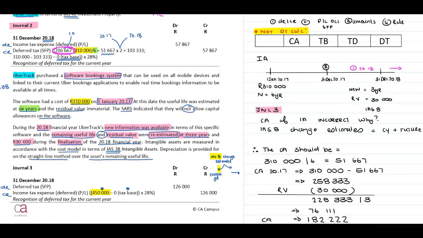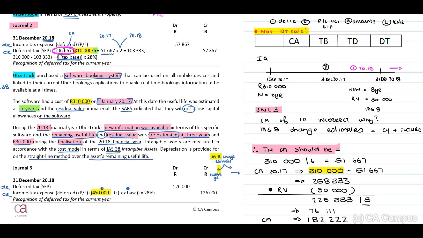Therefore, the carrying amount should be, now when you look at this, guys, I have used the original 310,000 minus the depreciation based on 6 years, which is 51,667. I need to take into account my residual value of 30,000.